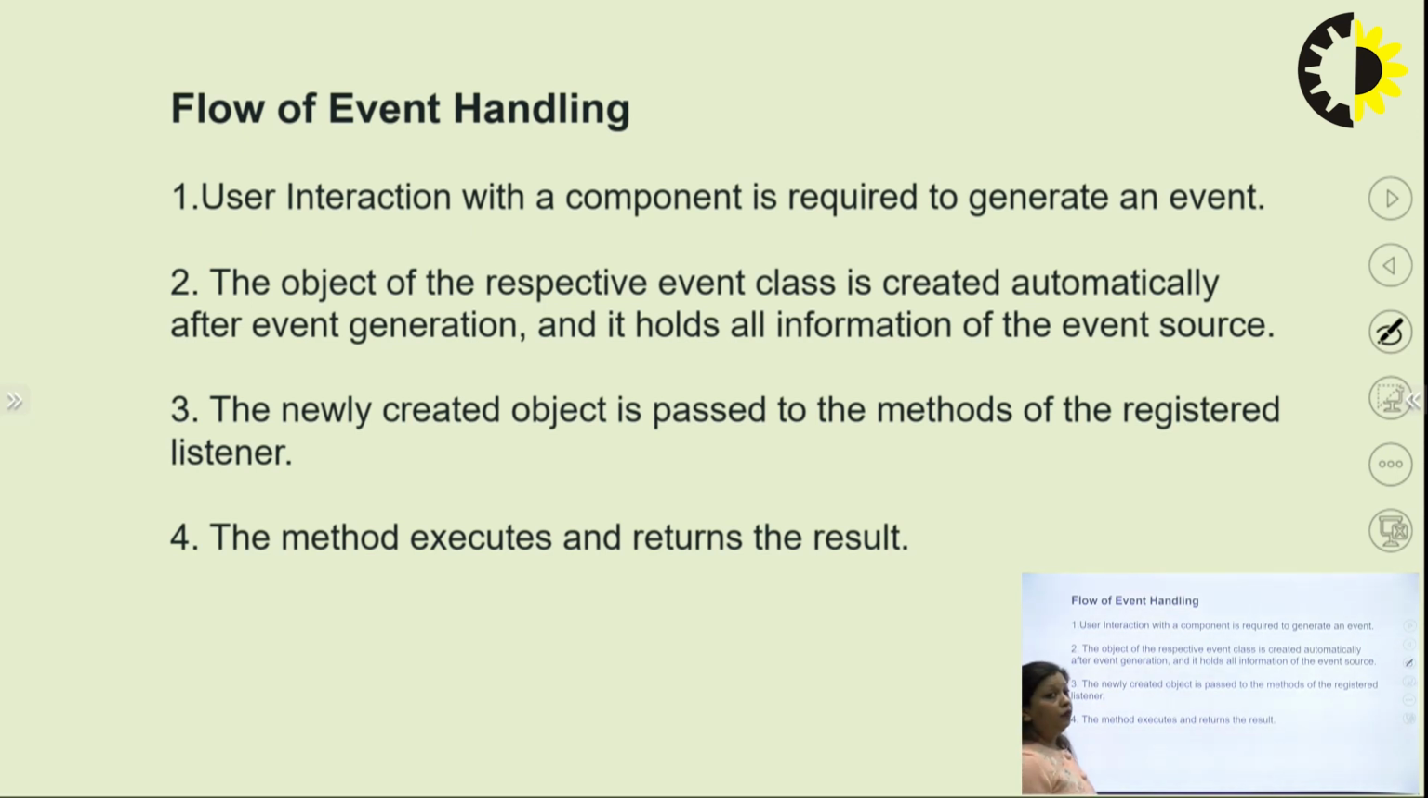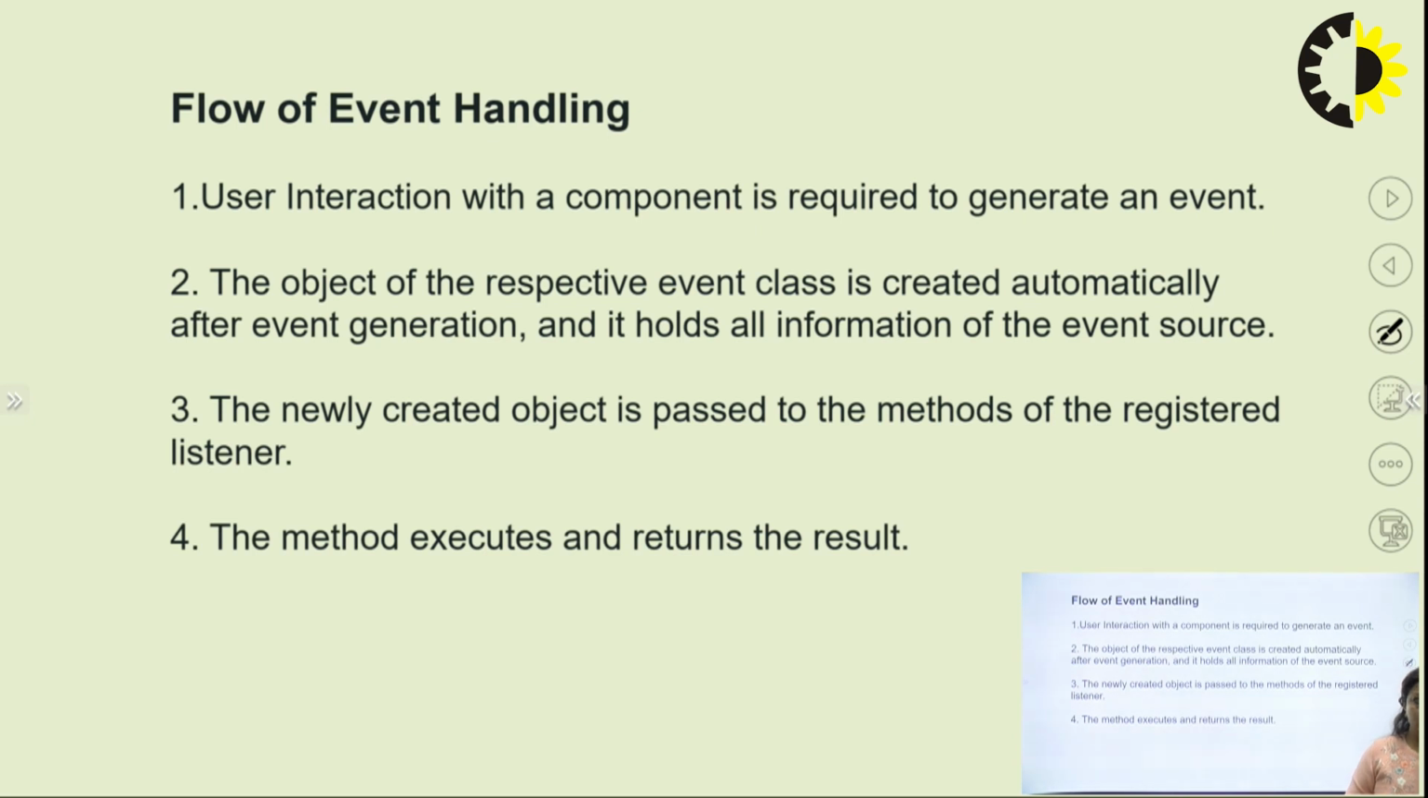So now, how will the flow of event handling go? First, user interaction with a component is required to generate an event. Always a user is going to interact with some component, and only then will an event be generated. The object of the respective class is created automatically after the event generation, and it will hold all the information